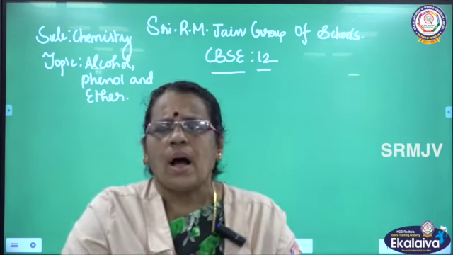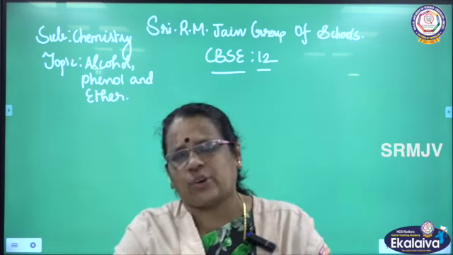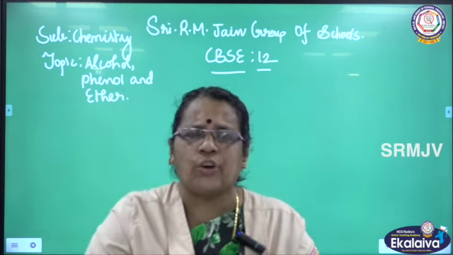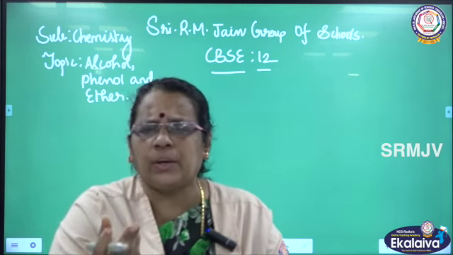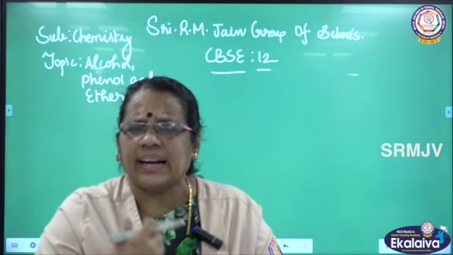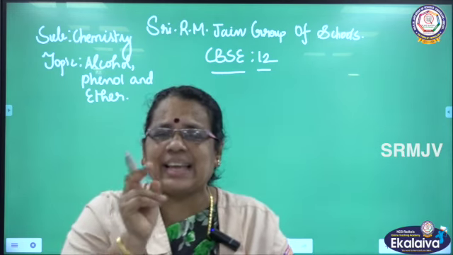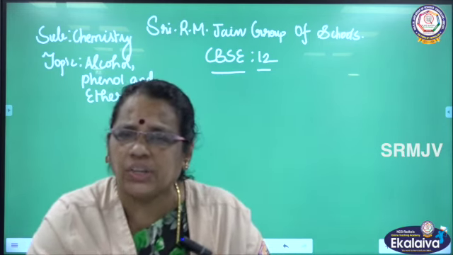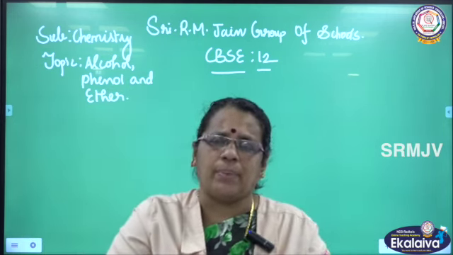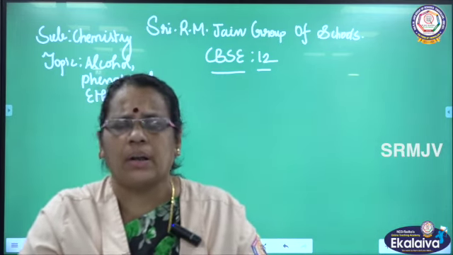I told about alcohols, where they act as nucleophile as well as electrophile. This also I have explained in the last video. What is a nucleophile? Electron donor, electron donating, or Lewis base, electron rich. And alcohols acting as an electrophile: electron deficient, Lewis acid or electron acceptor. All these things we have completed. Based on this, we are going to talk about the chemical properties of alcohols and phenols.